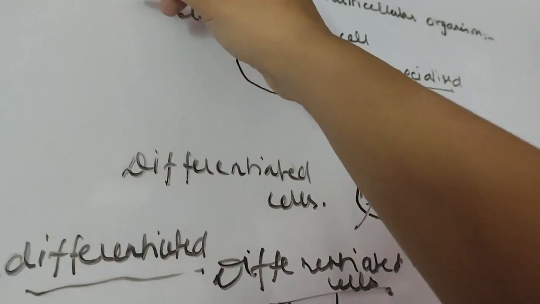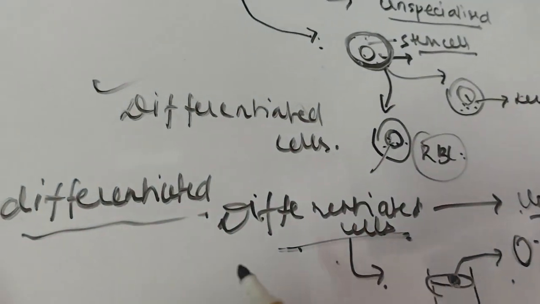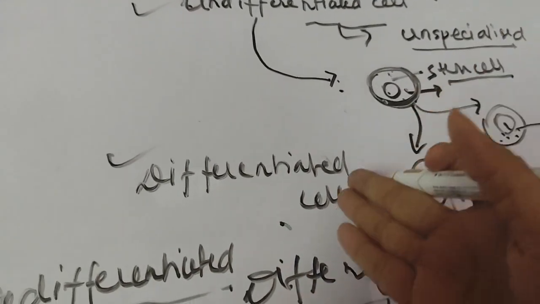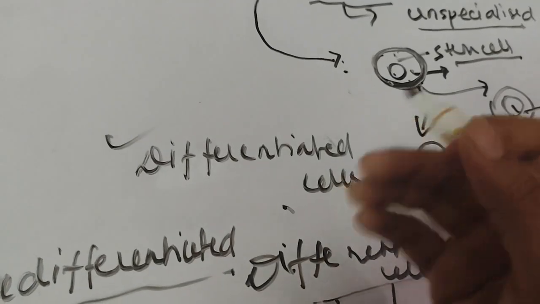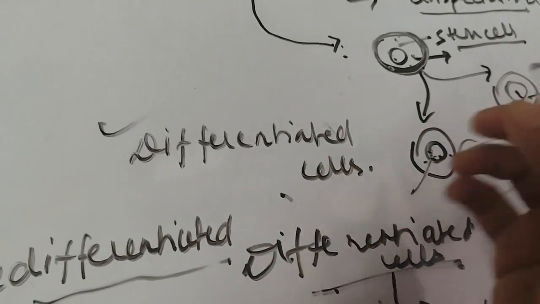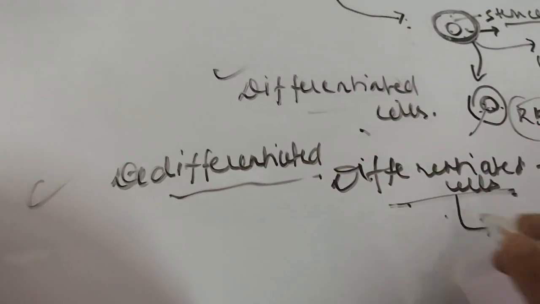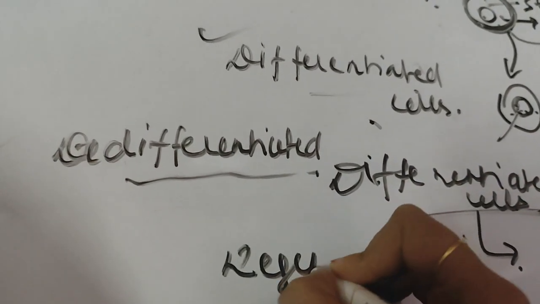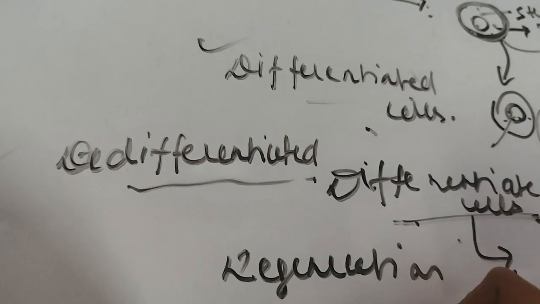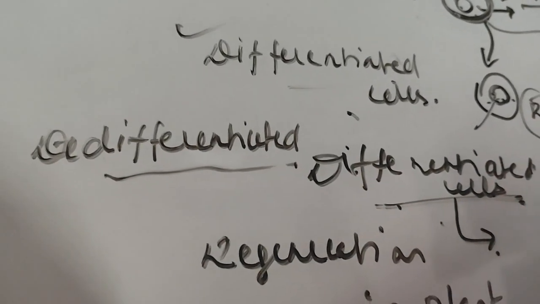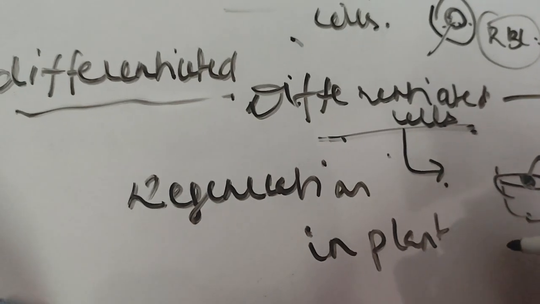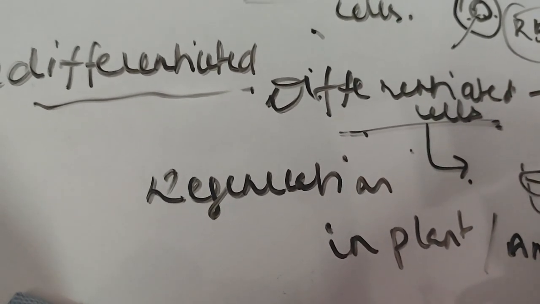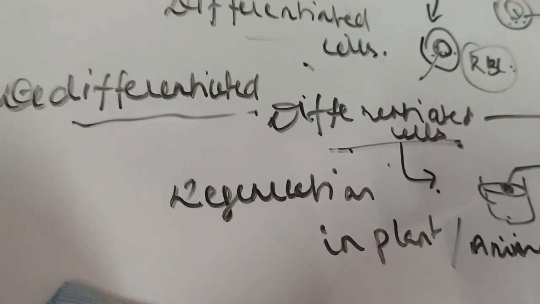So there are three types of cell. We are going to see this. For example, this is a stem cell, zygote. Differentiated cells are like muscle cell or your root, shoot, stem. These are differentiated cells, and dedifferentiated cells you can see in regeneration in plants and animals. All the specialized cells will become unspecialized and will form new cells. So it is a dedifferentiation example.